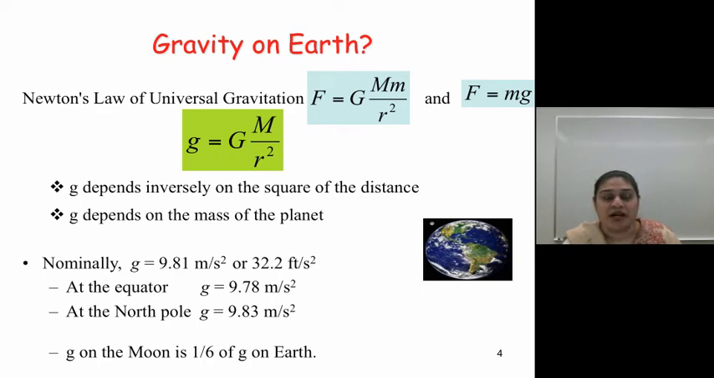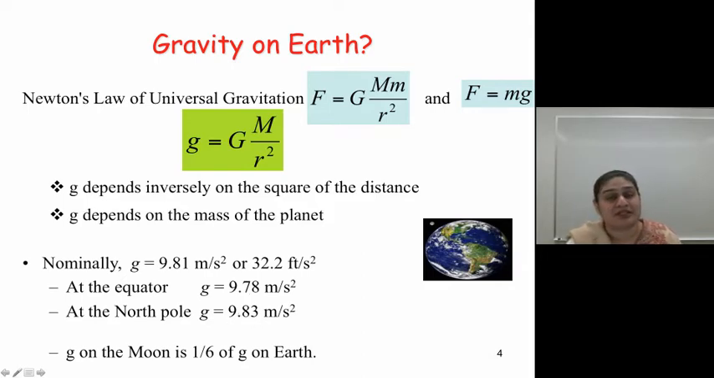So Newton's law of gravitation is written as G M m for any mass on Earth divided by r squared, and F equals mg. This implies small g, which is acceleration due to gravity, is equal to G, big M, over r squared. That means gravitational acceleration depends inversely on the square of the distance, and it depends on the mass of the planet. Nominally, for Earth, g is given by 9.81 meters per second squared. At the equator, g is about 9.78, and at the poles, it's 9.83.